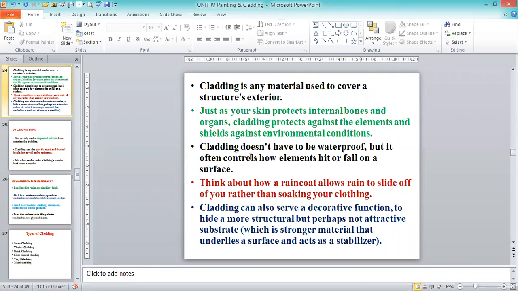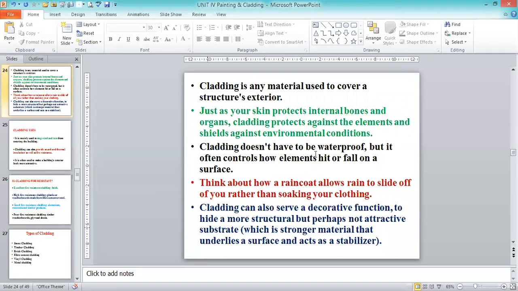How does our skin protect the bones and organs? Because skin is the external layer, and below that we can see the bones and organs. Like that, cladding is the external surface that protects the building from extreme environmental conditions, giving a shield against extreme weather conditions.